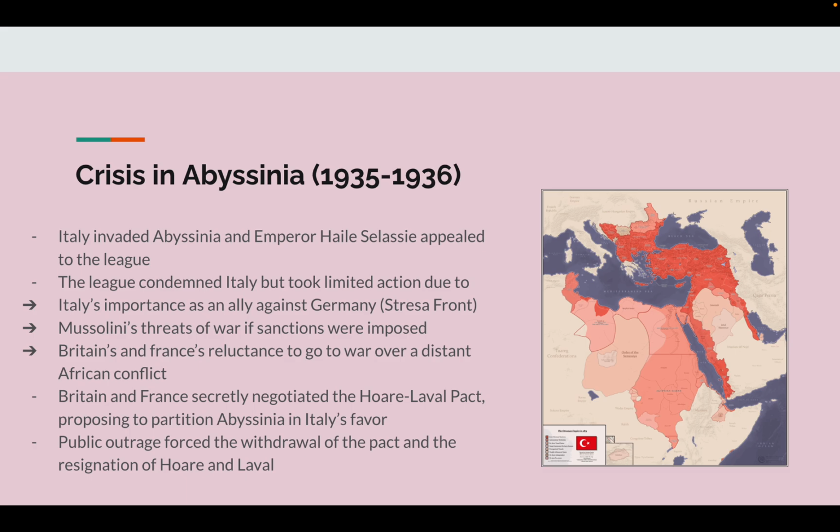Britain's and France's reluctance to go to war over a distant African conflict. Britain and France secretly negotiated the Hoare-Laval Pact, proposing to partition Abyssinia in Italy's favor. Public outrage forced the withdrawal of the pact and the resignation of Hoare and Laval.